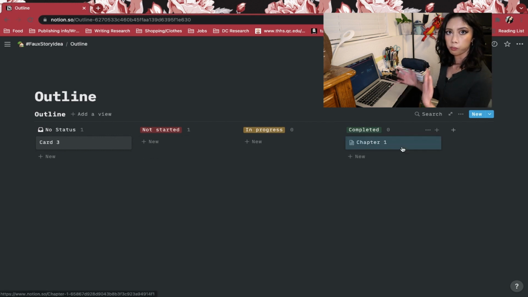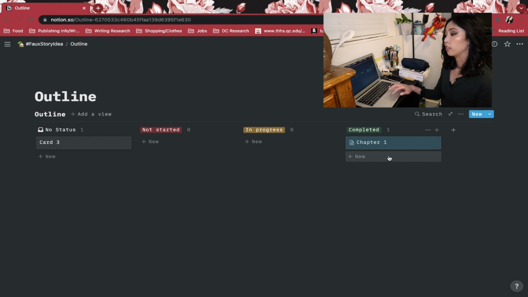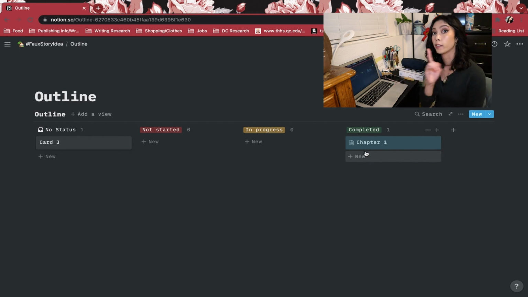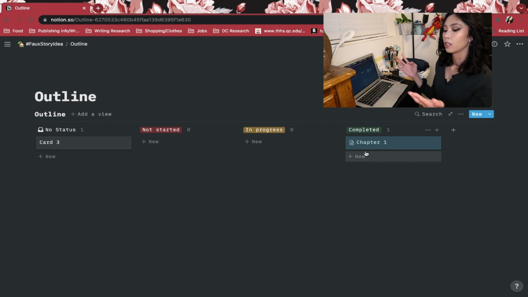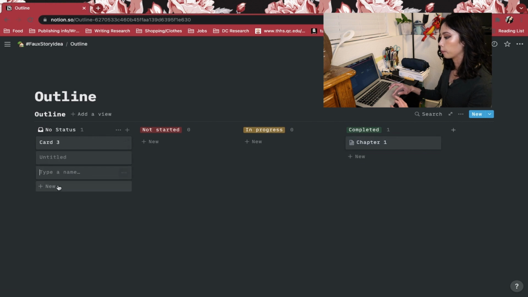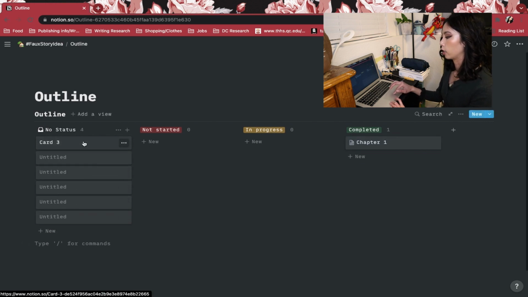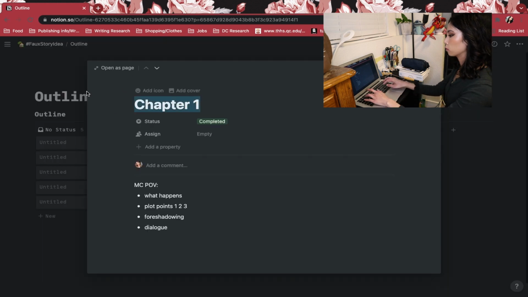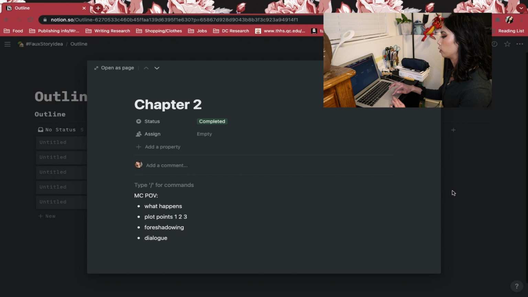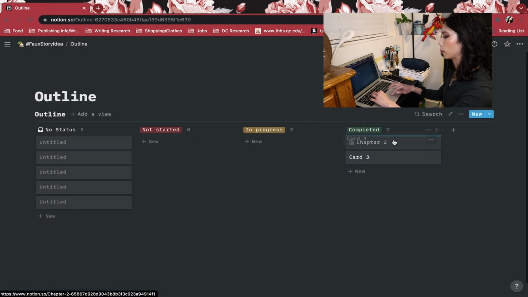And as more chapters get written or more ideas get written, it keeps going. The good thing about a digital Kanban board is that, one, it's more environmentally friendly, no more index cards, which kind of sucks because I have a bajillion index cards now. And two, the more cards you make, the more you can move them around. Say chapter 1 doesn't really fit chapter 1 anymore, I can just change that to chapter 2, move that around, and say chapter 2 becomes chapter 1.